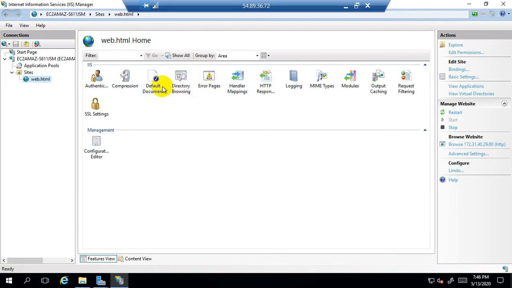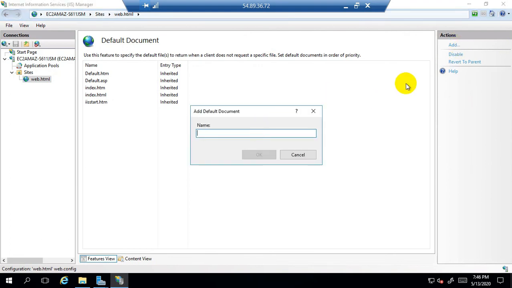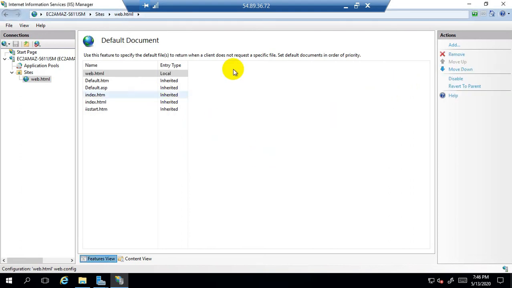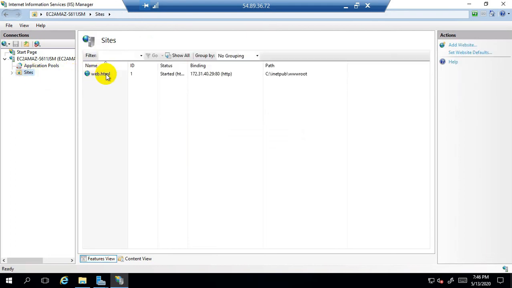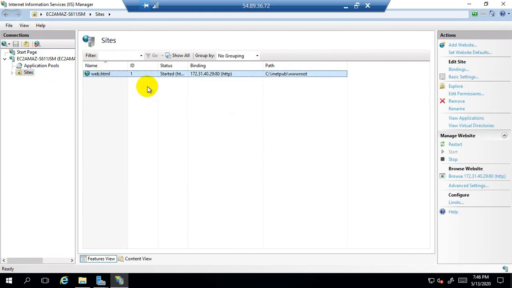So now double click on default document, click on add, and here mention the name exactly which is having the spelling on the left hand side, which is web.html. Click on OK. So we did it. So now double click on the sites container, right click on web.html. So click on set website defaults.